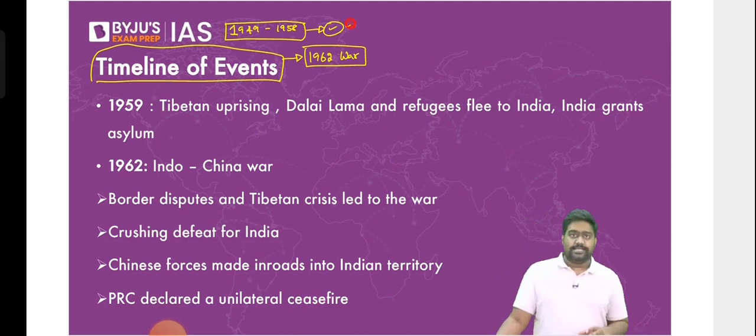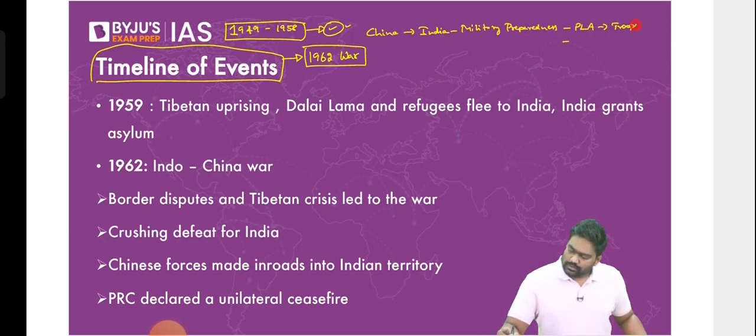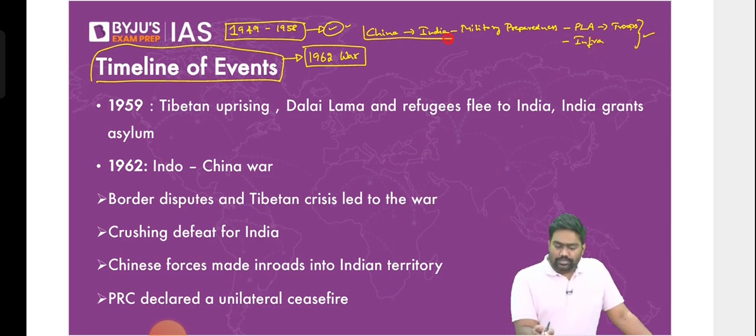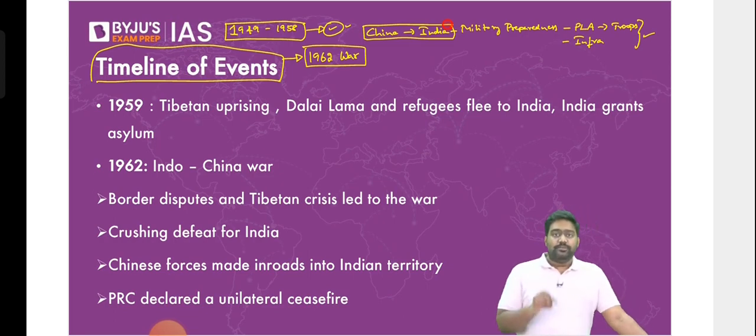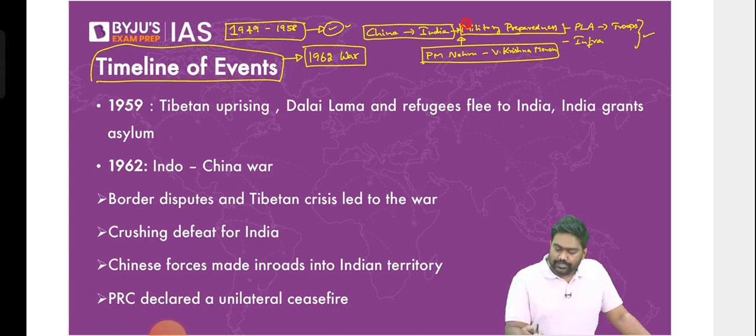So from 1955 itself, the border tensions were escalating. China was making active preparations. China was much ahead of India when it came to military preparedness. China was not only deploying adequate troops, it was also carrying out infrastructure development in the disputed border areas. This is where the policies of the then Nehru government have been criticized. Prime Minister Nehru and V. Krishna Menon, who was the defense minister of India during the war, both have been heavily criticized for not preparing adequately as compared to Chinese preparedness.